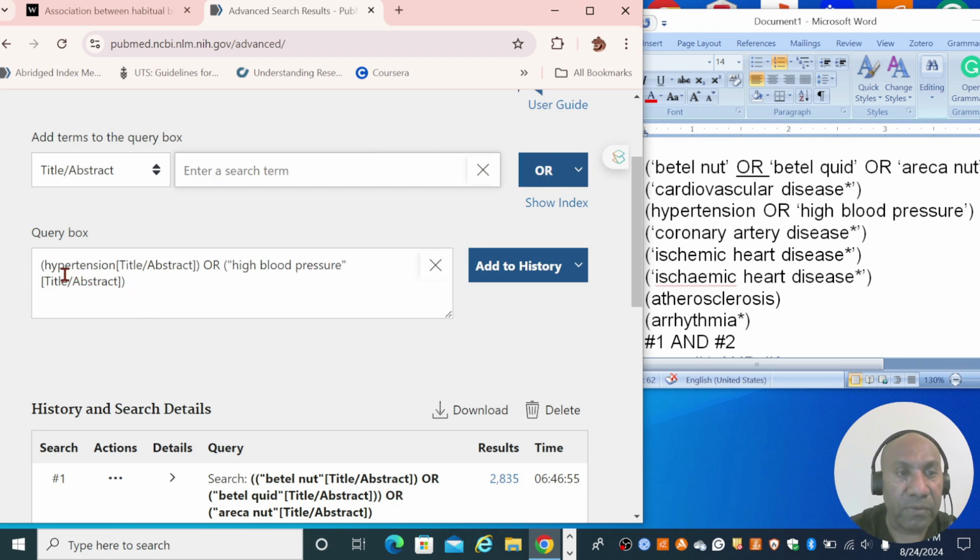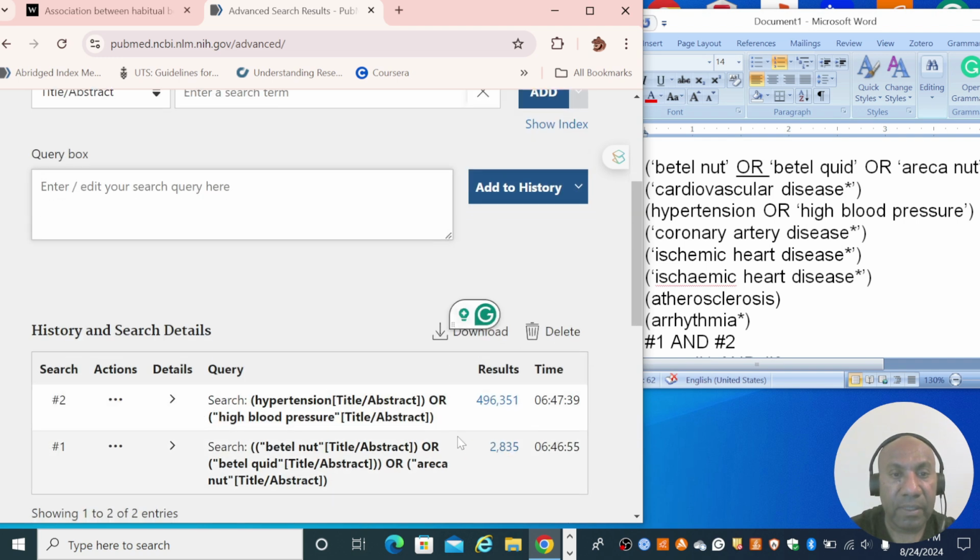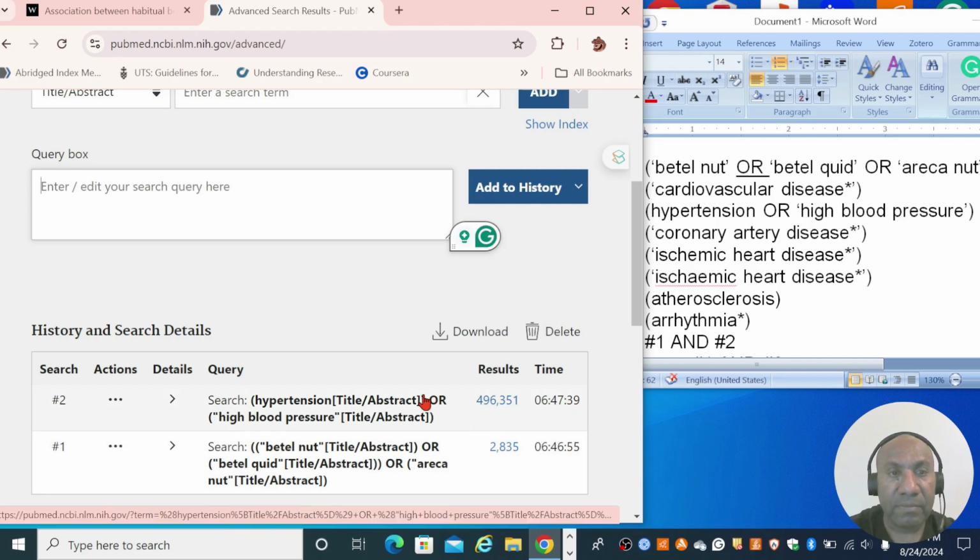So I want to look for these two keywords, hypertension or high blood pressure, in the title and abstract. Then add to history. And then it has picked up almost 500,000 papers.